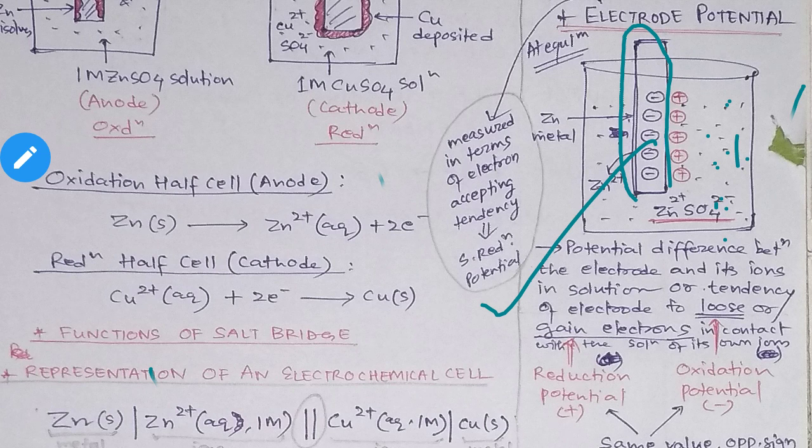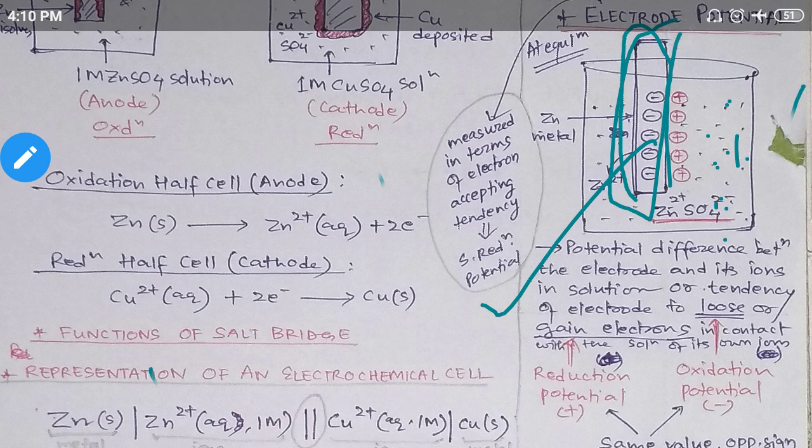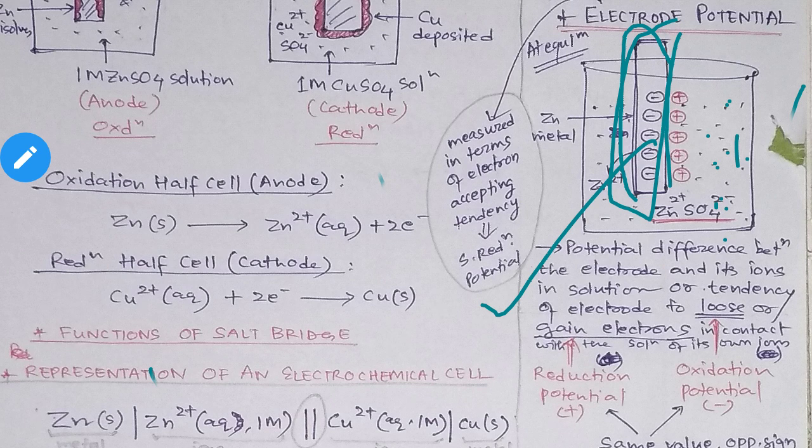Or in other words, the electrode potential is the tendency of an electrode to lose electron or gain electron. Because here I am talking about the losing of electron. So it may gain electron also, we will see that case also, right? So the tendency of the metal electrode to either lose electron or gain electron is known as the electrode potential of that metal electrode.